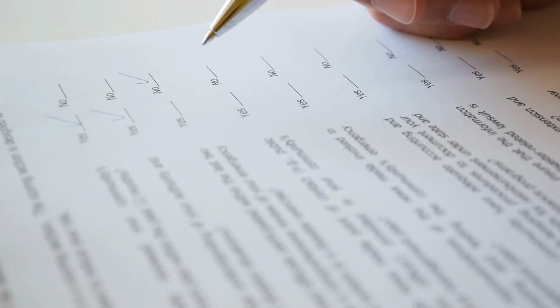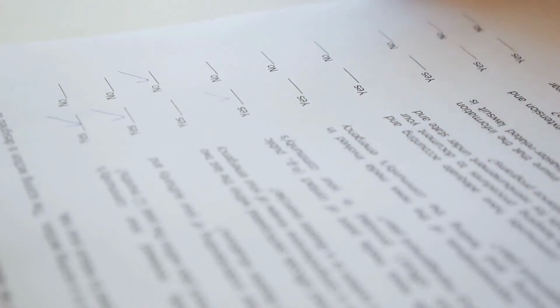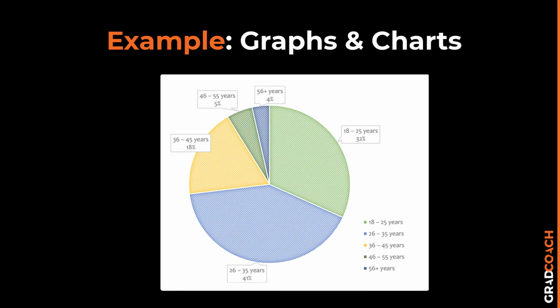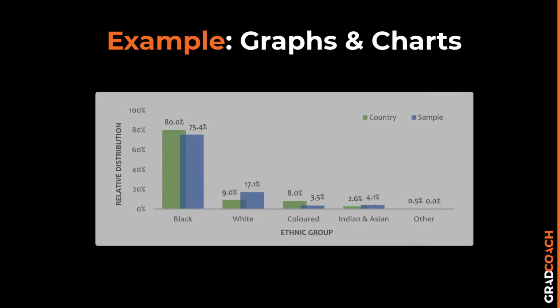For categorical data, for example, data that shows the percentage of people who chose or fit into each category, you can either just plain describe the percentages or numbers of people who responded to something, or you could use graphs and charts, such as bar graphs and pie charts, to present your data. There's no one-size-fits-all approach here.